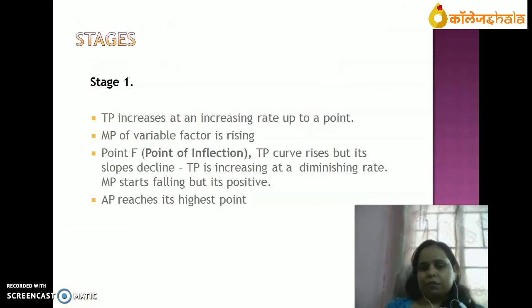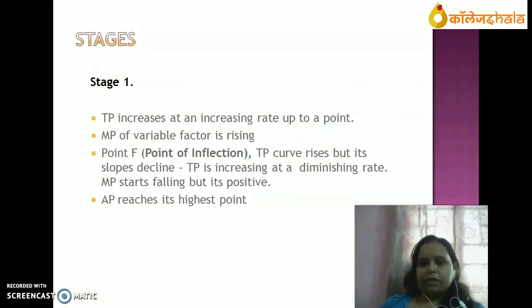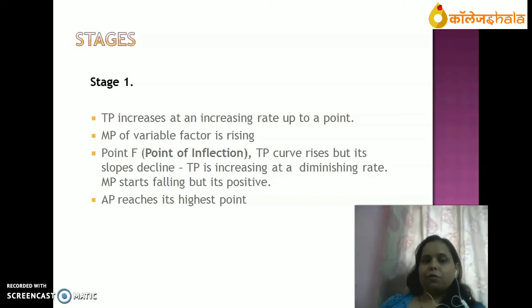Now we can analyze stage wise. Stage 1, stage 2, and stage 3. In stage 1, TP increases at an increasing rate up to a point. MP of variable factor is rising. Point F is called point of inflection, where the TP is changing its curvature, the shape of the curve.